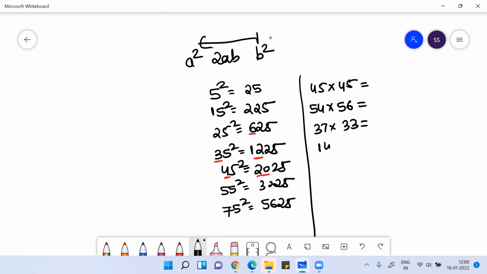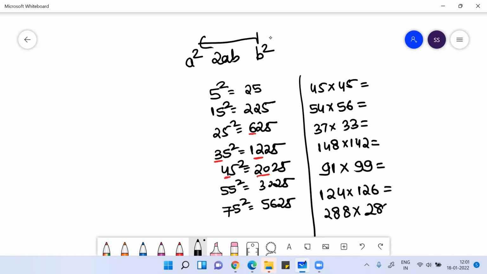Then 148 into 142. Then 91 into 99. Then maybe 124 into 126. Then 288 into 282.